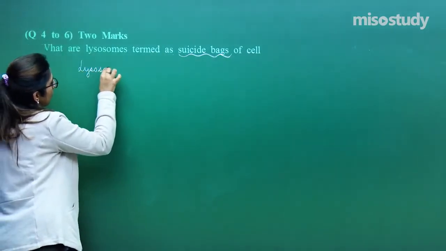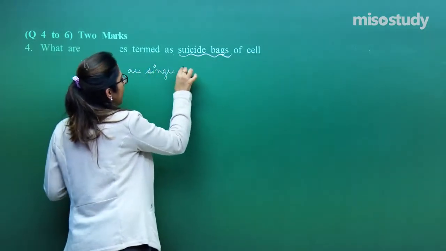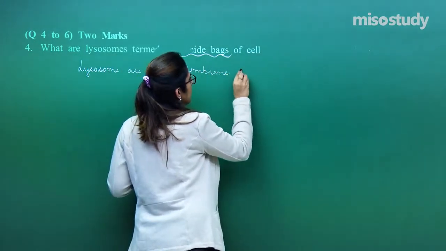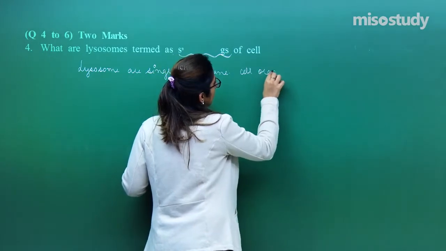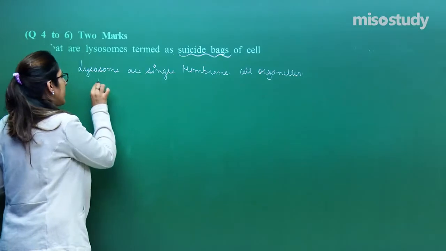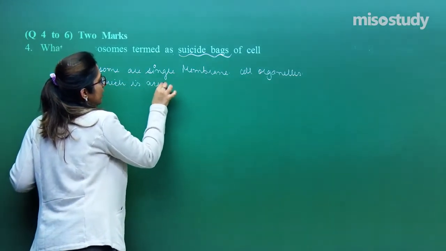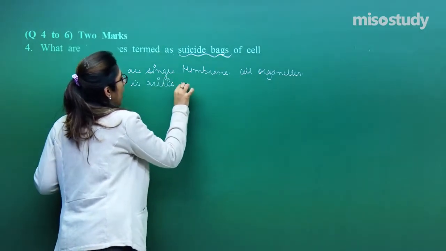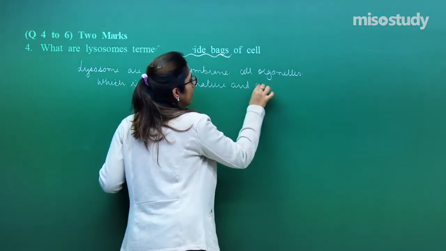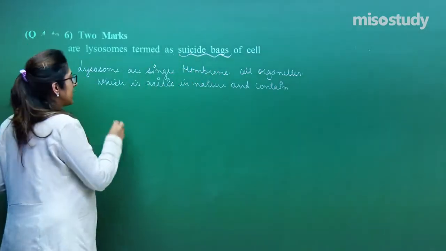Lysosomes are single membrane cell organelles, right? Which are acidic in nature, and contain various enzymes.